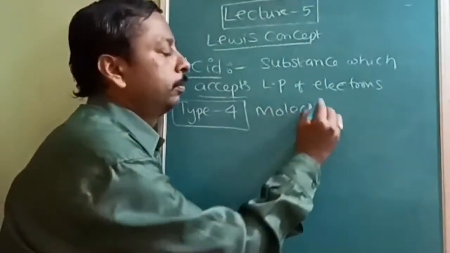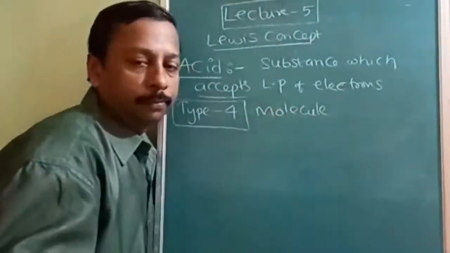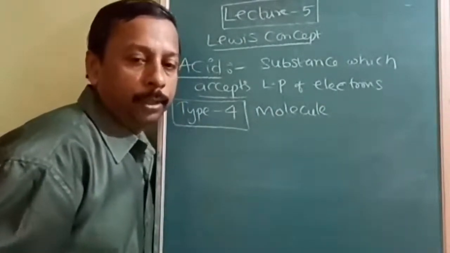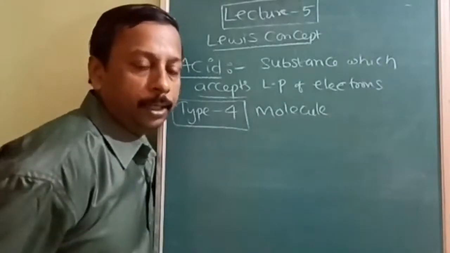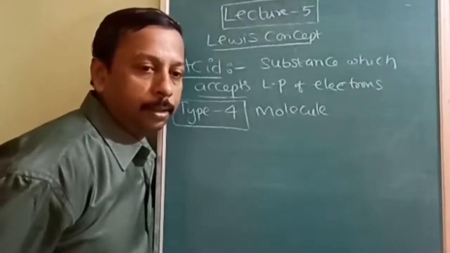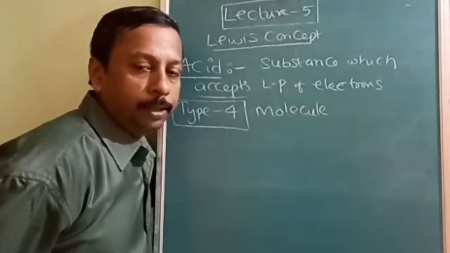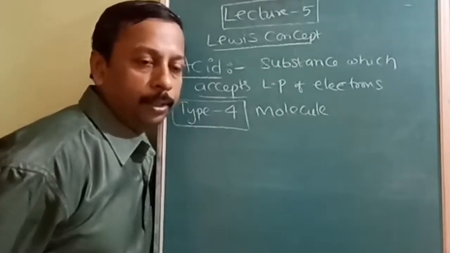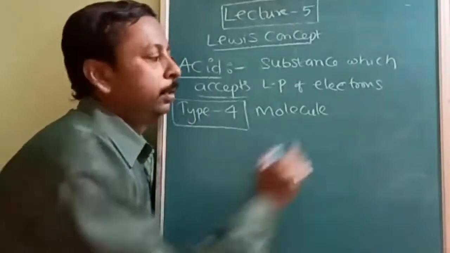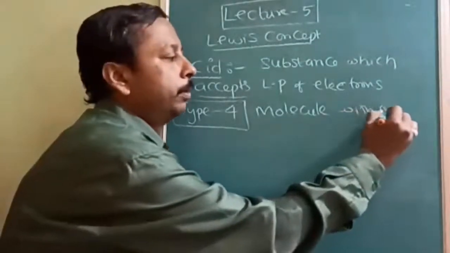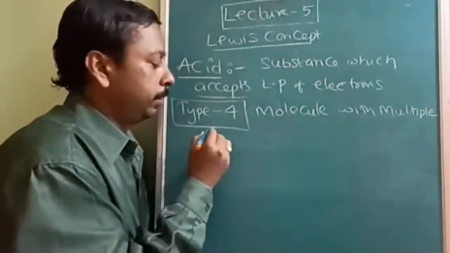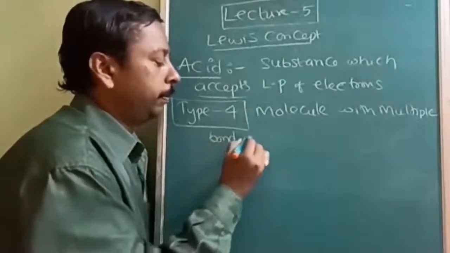Molecules. Here also molecule. Only the first one was the ion, a cation, but the rest are all molecules only. Second is a molecule with electron deficiency. Third is also a molecule with electron precise, 8 electrons. Now here it is the very special option: molecule with multiple bond. Multiple bond means a pi bond must be there.